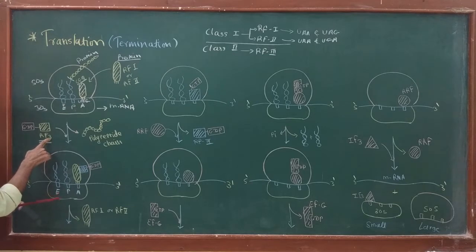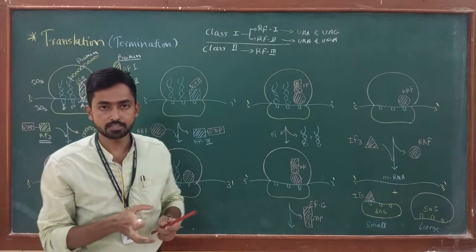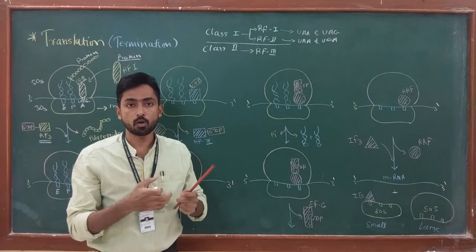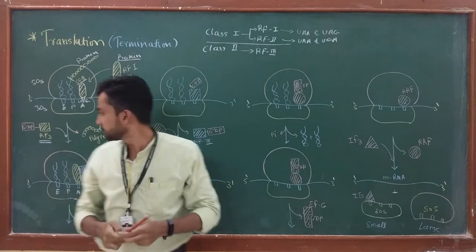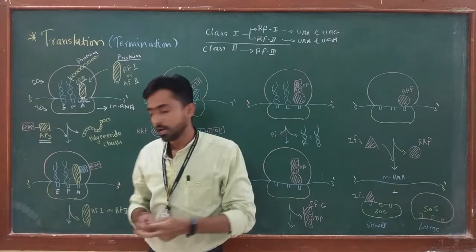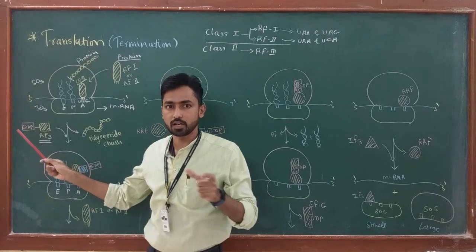RF3 is always associated with GDP. Actually, all the G proteins which we have seen in the translation process pair with GTP, or have affinity towards GTP, but RF3, a class 2 release factor, has affinity for GDP. This is quite unusual.